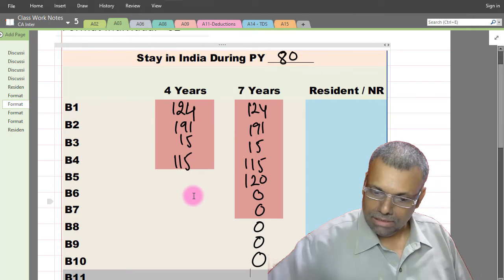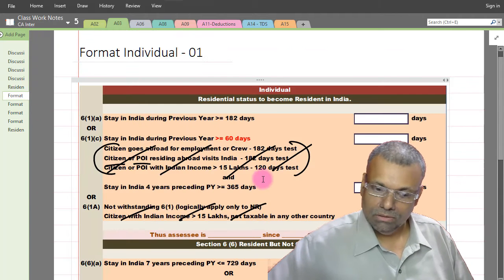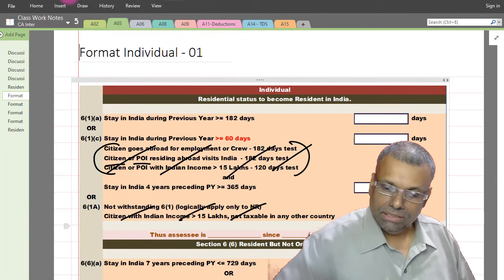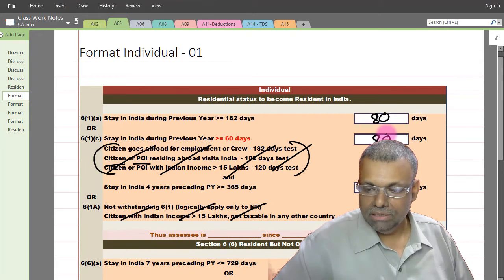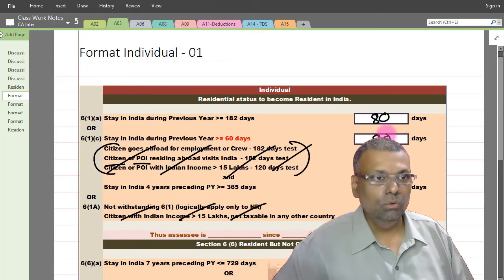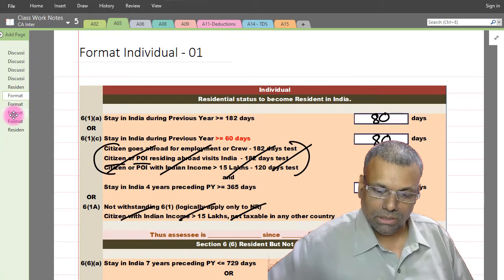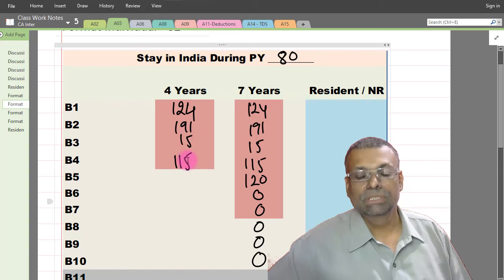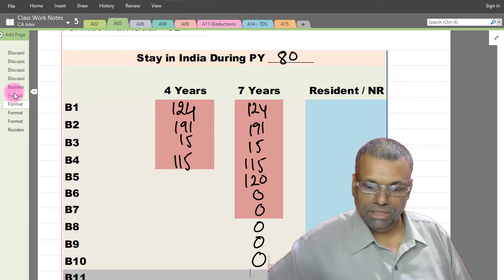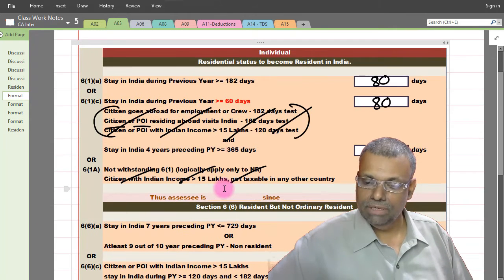Okay. Now, come to our main point. His number of days stay in the previous year is 80 number of days stay. 4 years total you take. It's coming to 445 number of days. Just check the total again here. These 4 years, preceding 4 years total. Just check. 124 plus 191 plus 15 plus 115. Okay. 445 number of days.